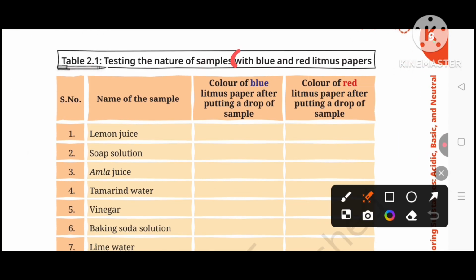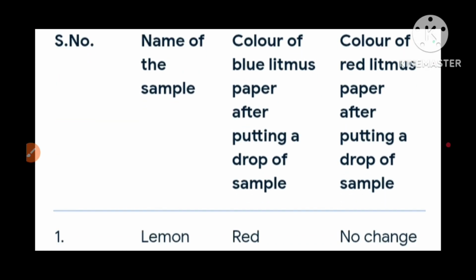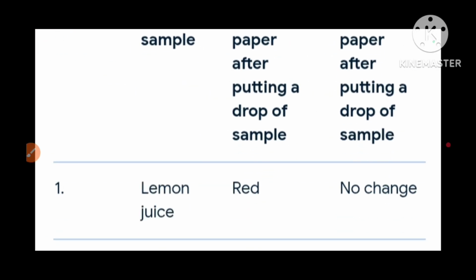Testing the nature of a sample with a blue and a red litmus paper. The names of the samples are given. Color of a blue litmus paper after putting a drop of sample. Color of a red litmus paper after putting a drop of sample.